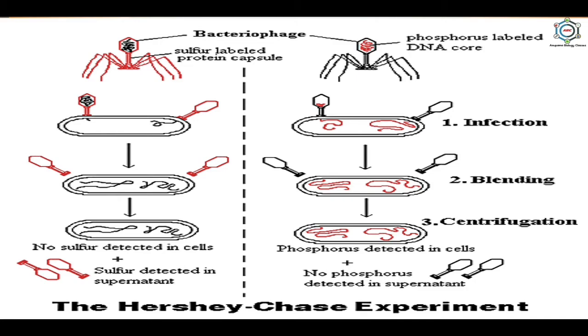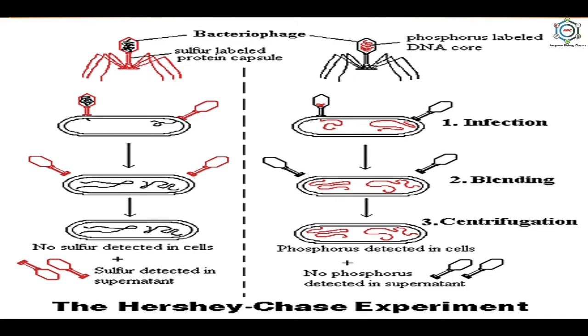Because protein but not DNA contains sulfur, radioactive sulfur atoms were incorporated into the protein coat of the T2 bacteriophage only. These bacteriophages were used to infect normal bacteria, and the protein coats were separated from the bacterial cell walls by shaking and centrifugation.